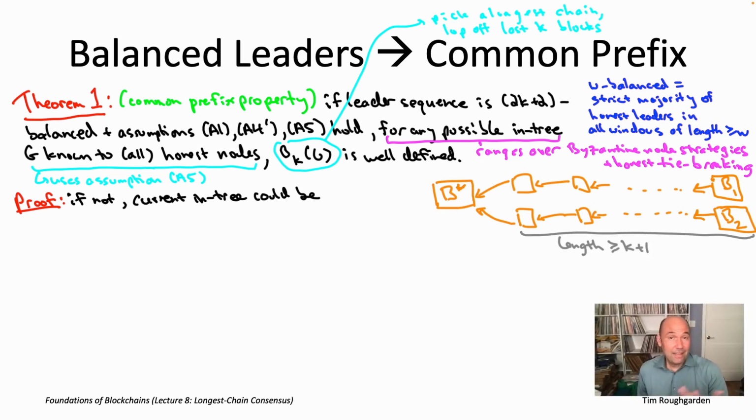Right, so just by definition of what B sub k of G means, what it means to be well-defined, if it's not well-defined, there's two different longest chains. I've drawn one ending in the block B1, a different one ending in the block B2, where they disagree on k plus 1 or more blocks at the end.